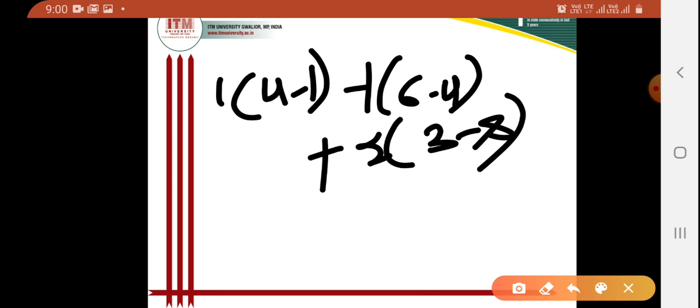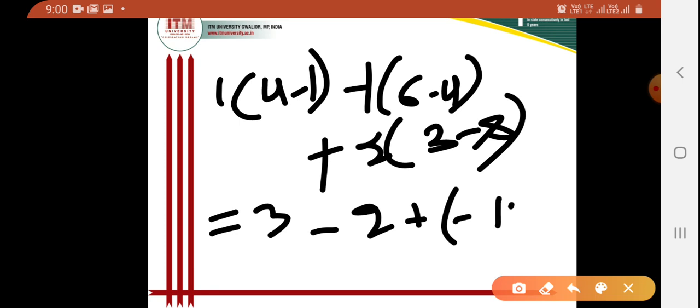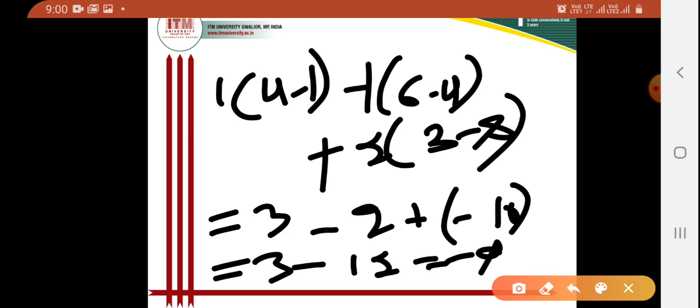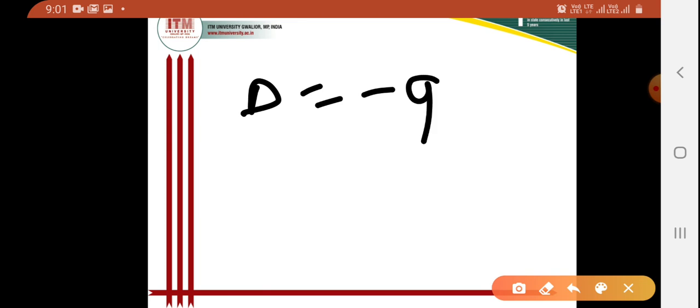Solving this: 1 into 3 is 3, then minus (6 minus 4), that is minus 2, then 3 minus 8 is minus 5, and minus 5 into 2 is minus 10. So that equals 3 minus 12, which is minus 9. So the value of del is minus 9.